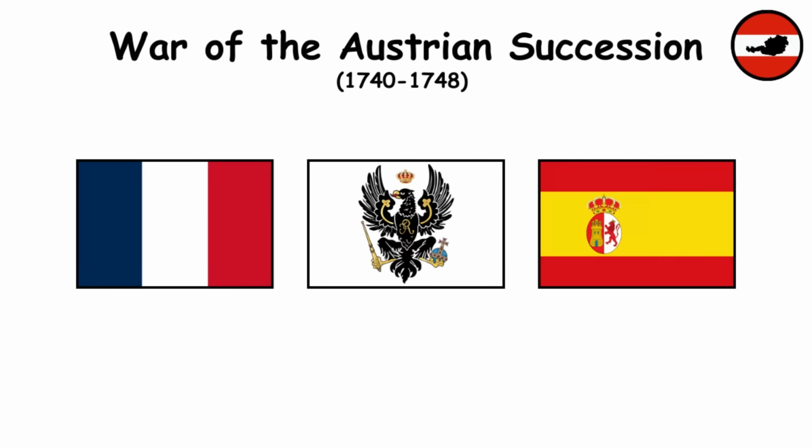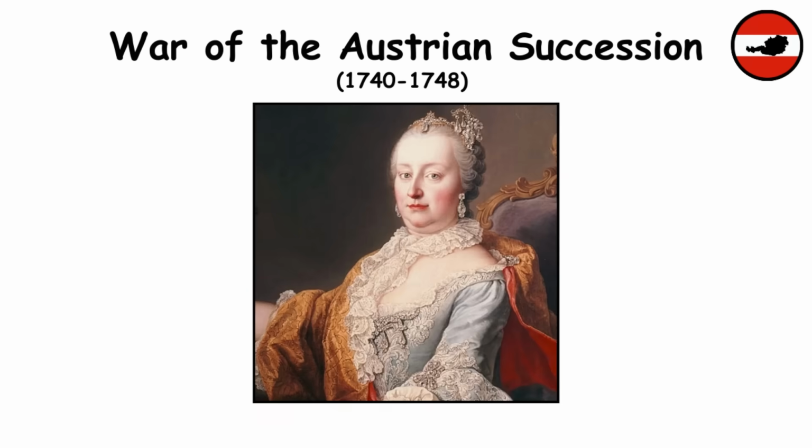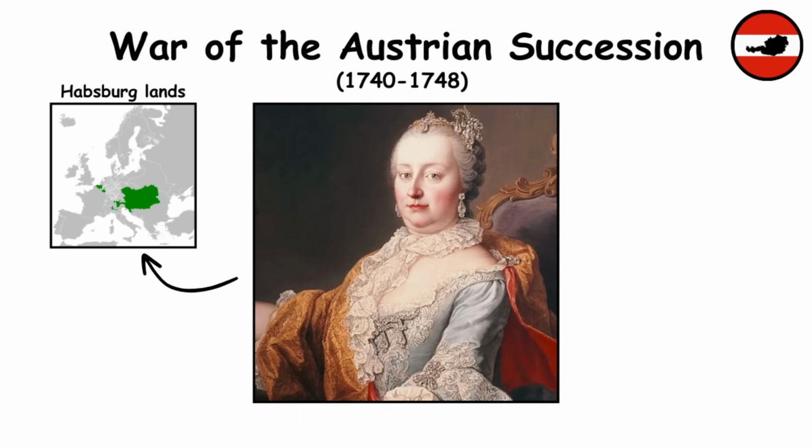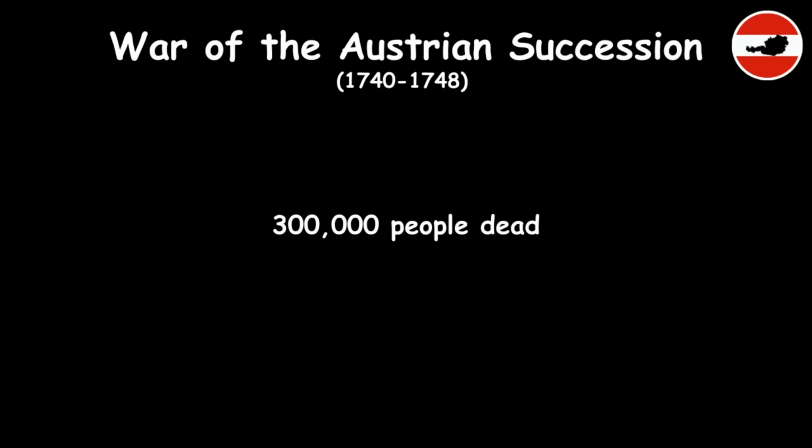including Prussia and Spain. The war ended with the signing of the Treaty of Aix-la-Chapelle, which confirmed Maria Theresa's rule over the Habsburg territories, but left many territorial disputes unresolved. Around 300,000 people were killed.